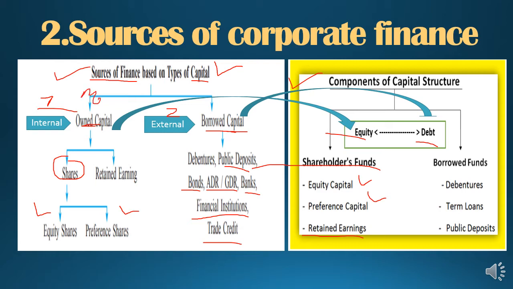Students, it is raised by the members, and borrowed capital is raised from outsiders who are not members or who are not related to the company in any way. So students, members give the own capital and outsiders give the borrowed capital. Let's move on to the next slide, students.